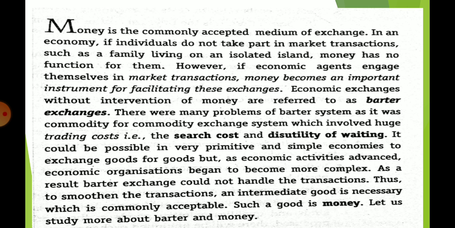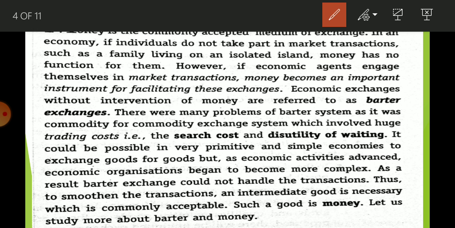But if you go to primitive times, when there was no use of money, that time the economy was a barter exchange economy. But the barter system has a lot of limitations. Already in your 10th class you had learned the double coincidence of wants.